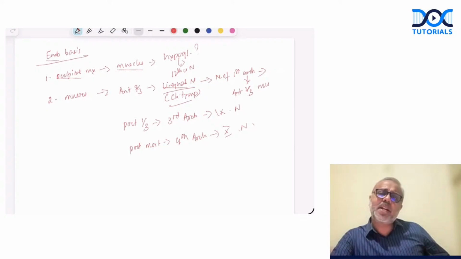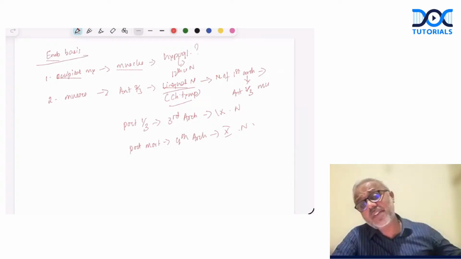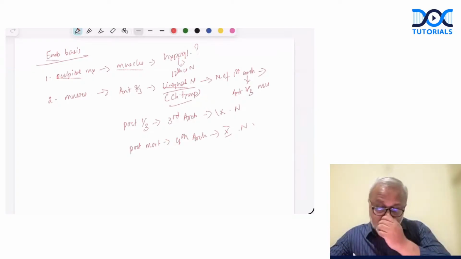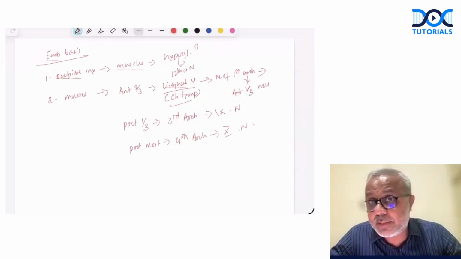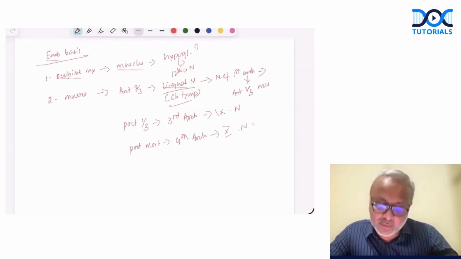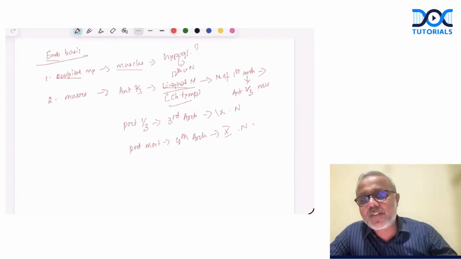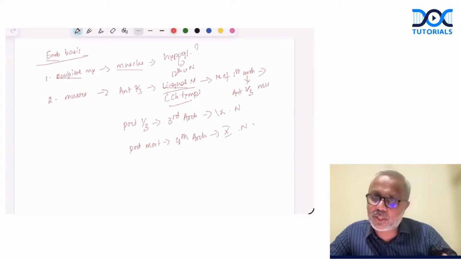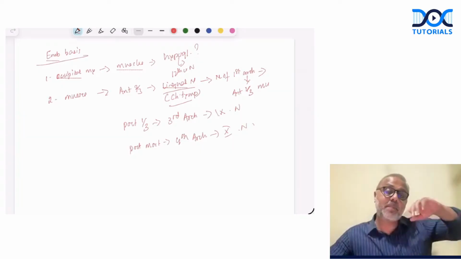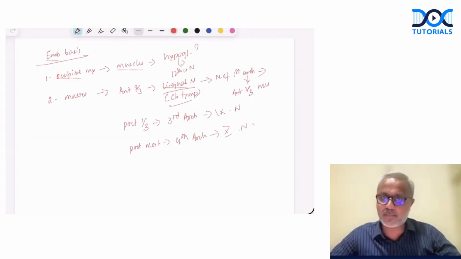The anterior two-third is supplied by the lingual nerve because the anterior two-third comes from the first arch, and the first arch nerve is the mandibular nerve. The lingual nerve is a branch of the mandibular nerve. What about the posterior one-third? The posterior one-third develops from the hypobranchial eminence, which is derived from the third and fourth arches. The ventral part of the hypobranchial eminence gives rise to the posterior one-third. This develops from the third arch, and hence it is innervated by the glossopharyngeal nerve. Whereas the posterior most part of the tongue develops from the fourth arch, and hence it is supplied by the internal laryngeal branch of the vagus nerve.